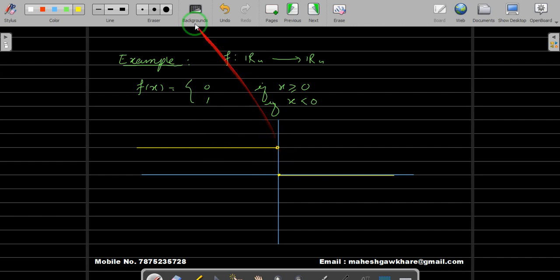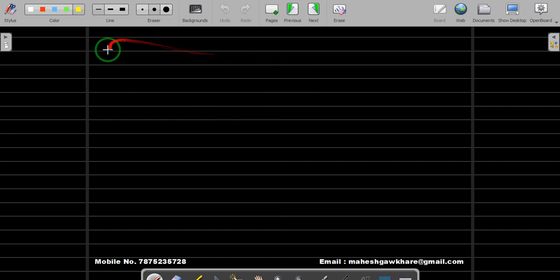So here we will use the definition of topology, the way we have defined open sets and continuous functions. We will show that this function is not continuous. For that, let U be open in R with usual topology, that is our codomain.